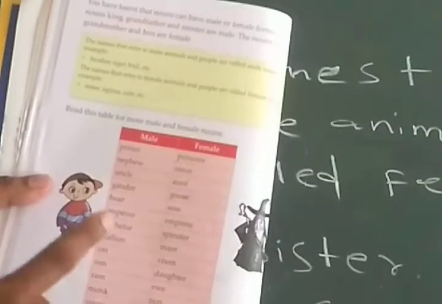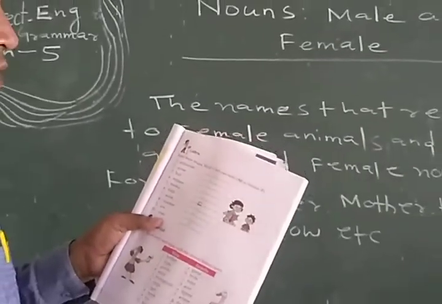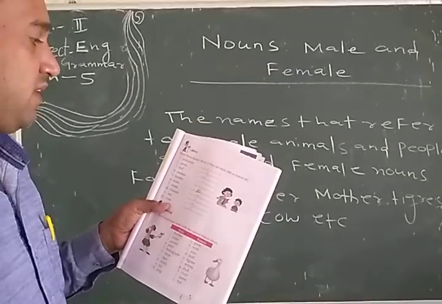Okay, so this one is the male side, this the female side. Just read. Remember what is male and what is female. Then you have to learn and read these nouns, whether they are male or female.